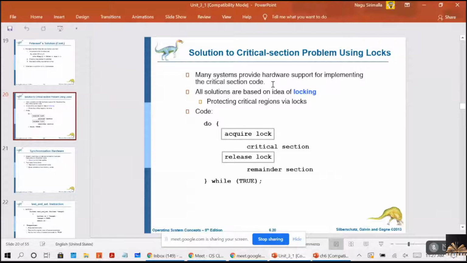So why I'm telling you this point is I have two hardware instructions that we will use to give the solution to the critical section problem: the test and set instruction and the compare and swap instruction. These are the two hardware instructions used to solve the critical section problem. You're following me, guys?